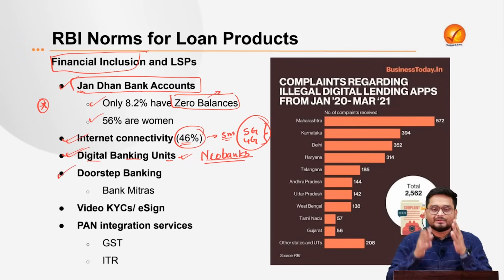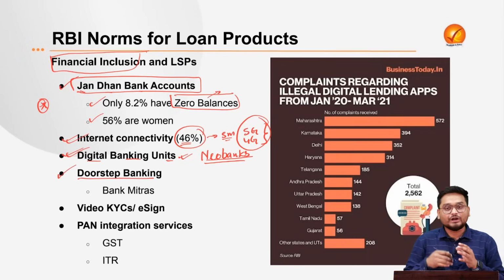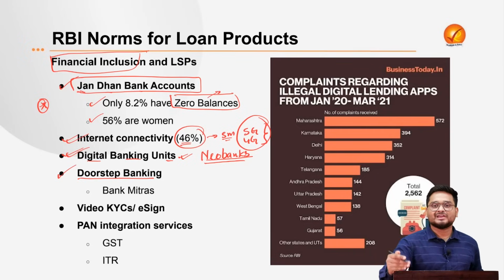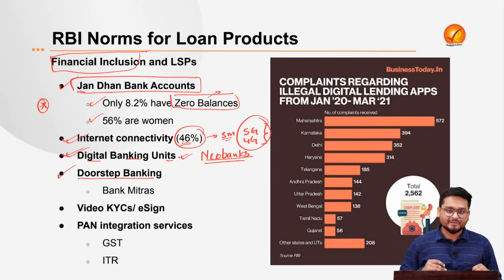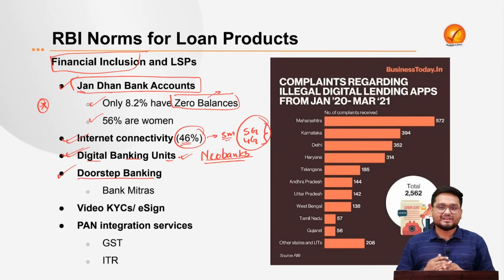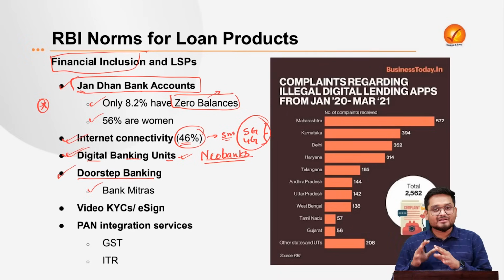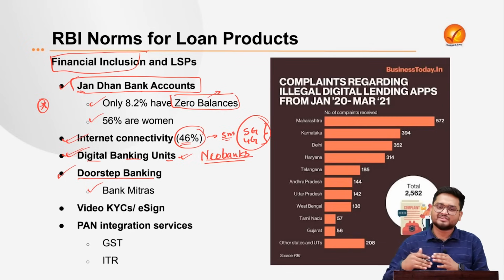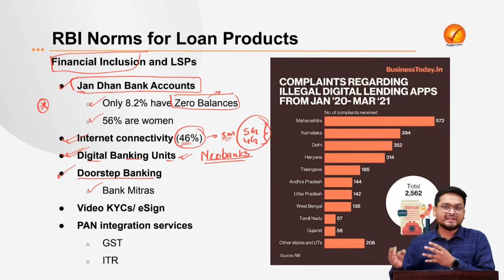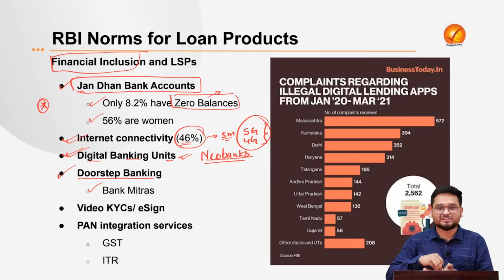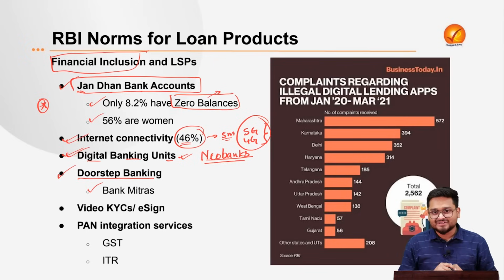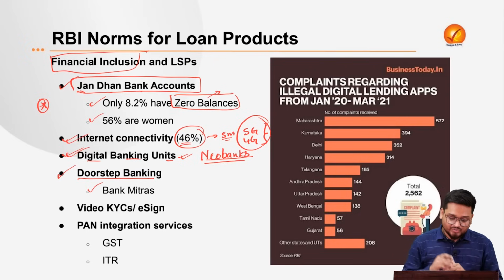Next, RBI also liberalized many norms for facilitating doorstep banking. Whenever the people of the country, particularly women and the elderly, need any basic banking services for which they do not have proper financial inclusion, the government of India and the RBI have introduced Bank Mitras. Bank Mitras are also known as business correspondents of various banks such as SBI and PNB, who have a dedicated special agent to cater to people who need financial inclusion directly at their doorstep. So this is a very innovative program that is going on.